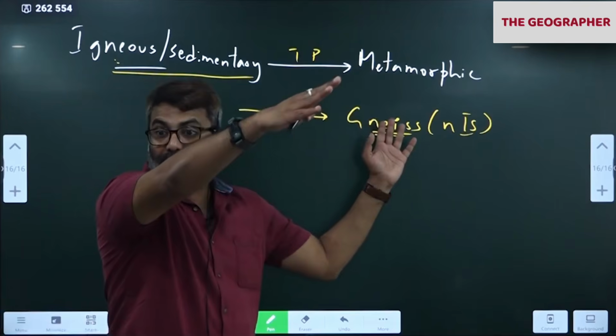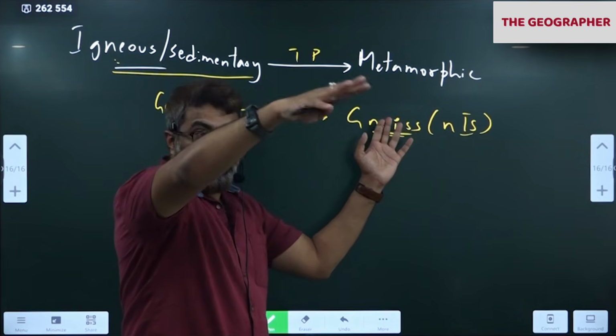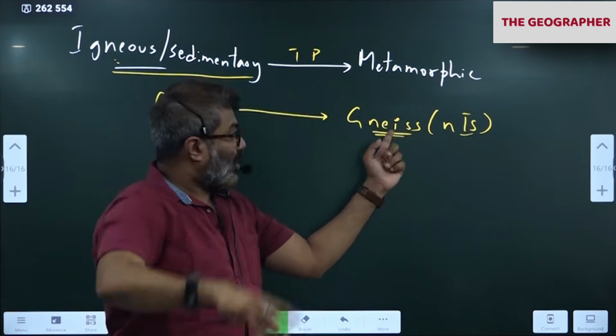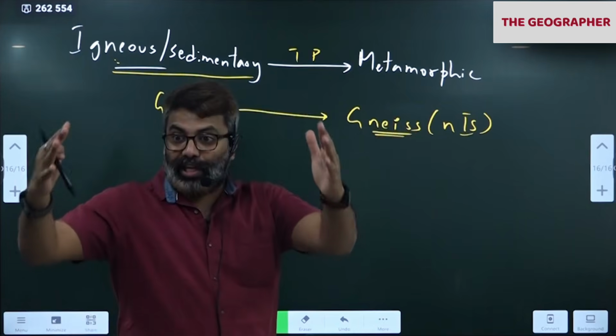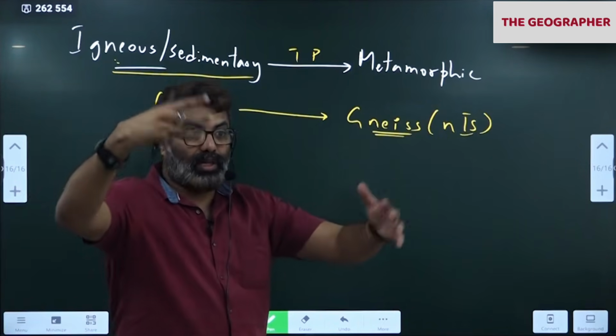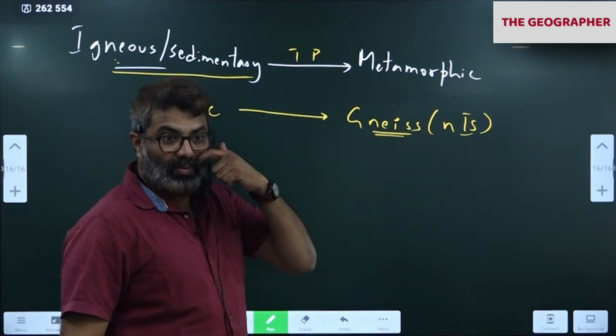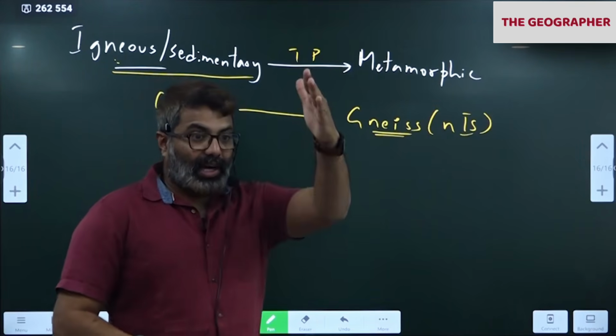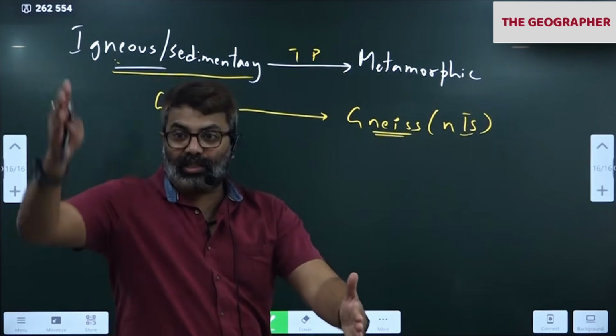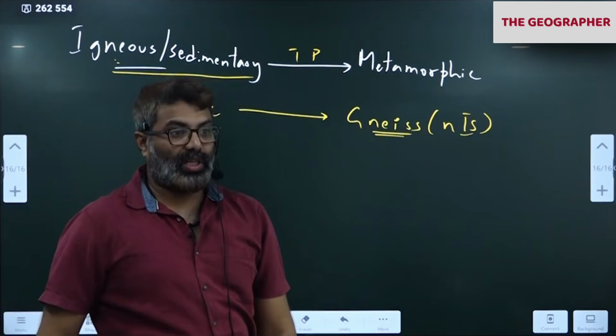For example, you go to Hampi. All the temples in Hampi, you know Hampi? That is all gneiss. There is a stone chariot also. Stone chariot, Virupaksha, Vitala temple and all. That is all gneiss. Okay, Hampi. What they'll do? They'll take architecture on one side. They'll ask rock used on the other side.